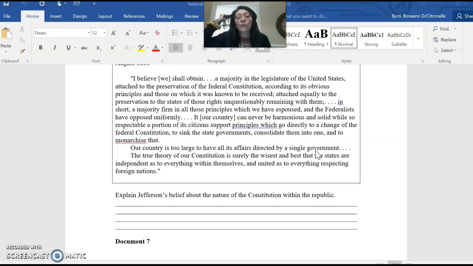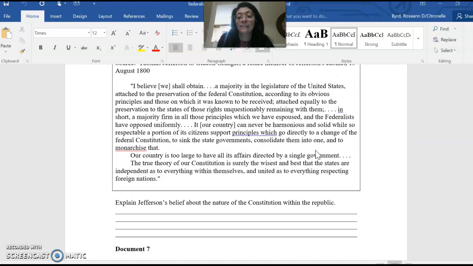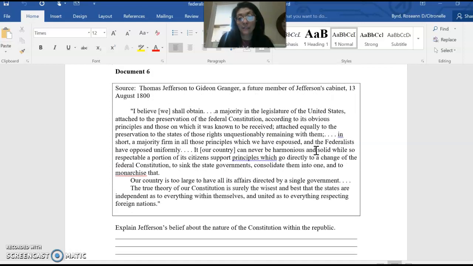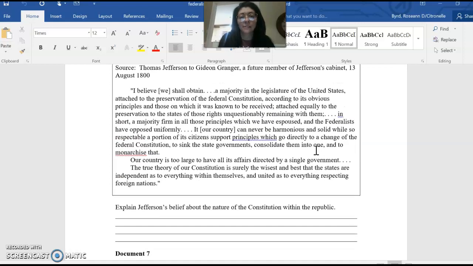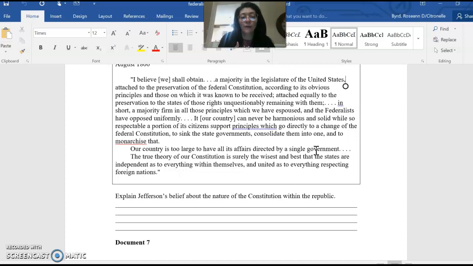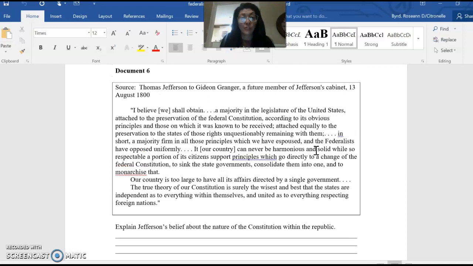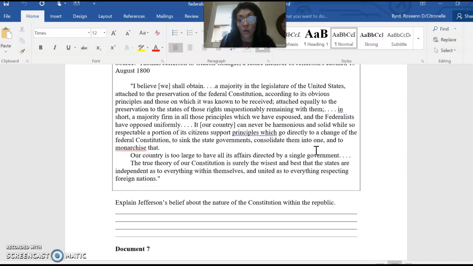So in addressing the political differences between Federalists and Democratic Republicans, and how they shaped establishing restrictions and restraints on the federal government, you might include an analysis here of Jefferson in this excerpt, document 6, because it does do a good deal of outlining further that Jeffersonian view that we have talked about.